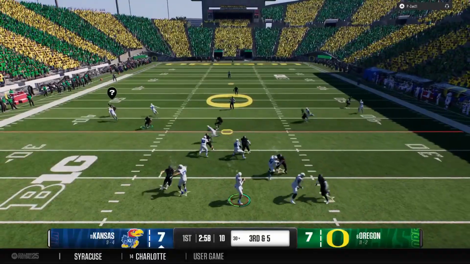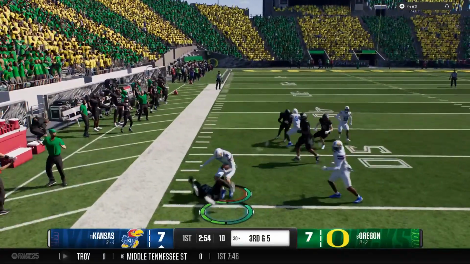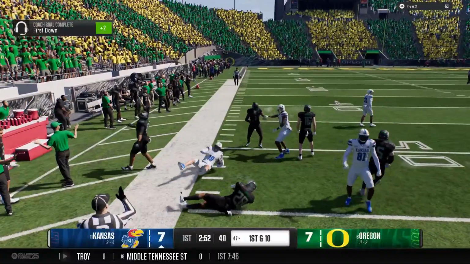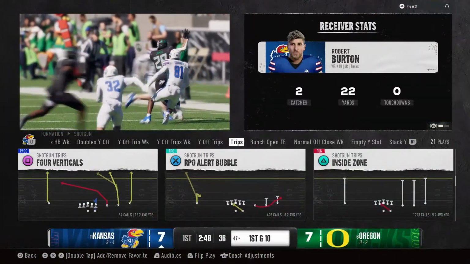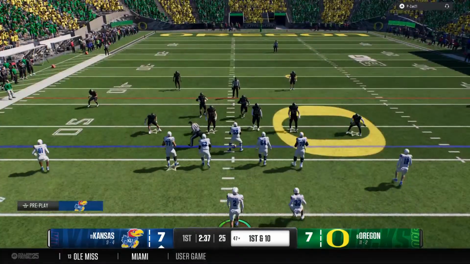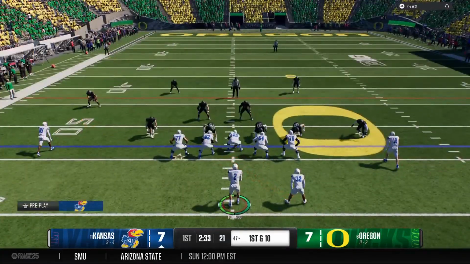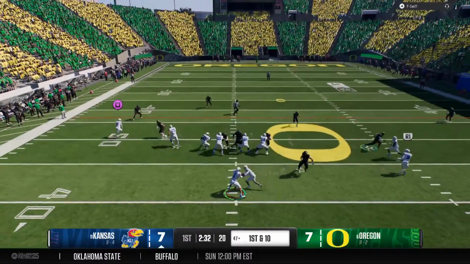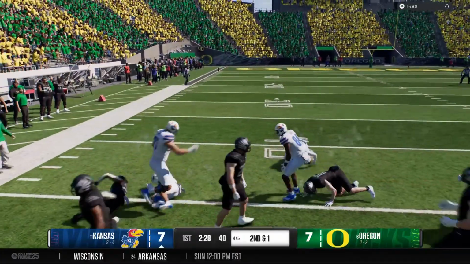They snap it. Quarterback looking to throw the ball. With the catch, it's Burton. Tackle, but only after picking up a fresh set of downs. Boy, really nice throw here to the slot receiver, and I love the quickness that he has after the catch. He's essentially a running back playing at that slot position. That's how dangerous he is after he makes a catch.